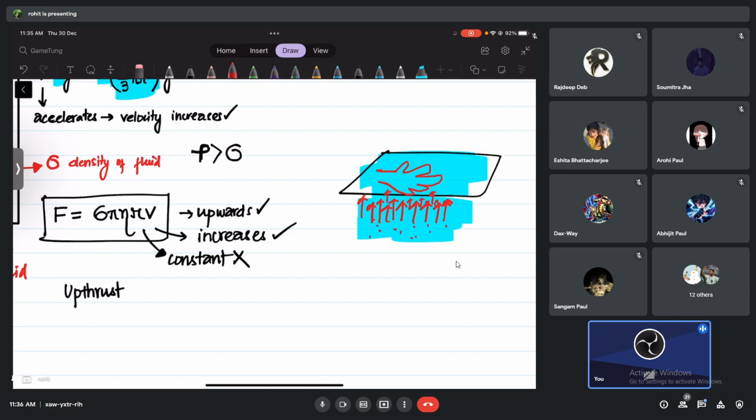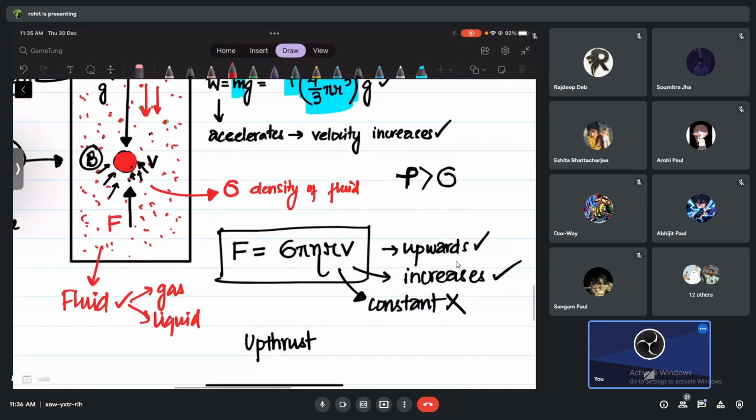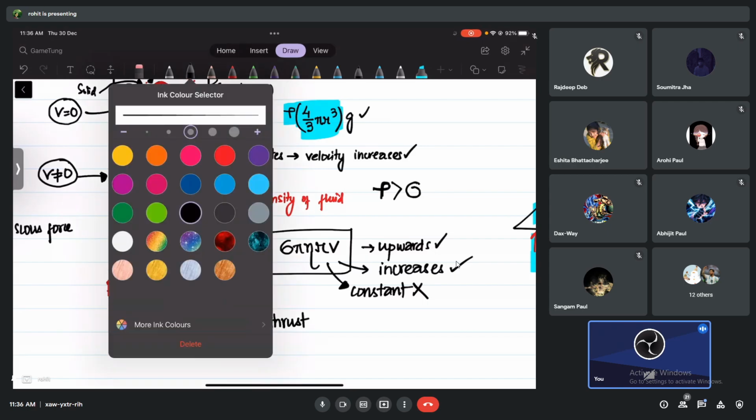So this is an upward force. That is what I'm trying to say. Now think and tell me, does this upward thrust also act on this object or not? Yes, sir. This upward thrust also acts on the object. It's a force. Even weight is a force.